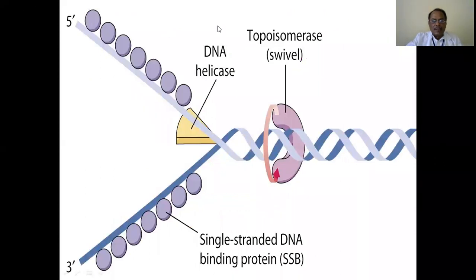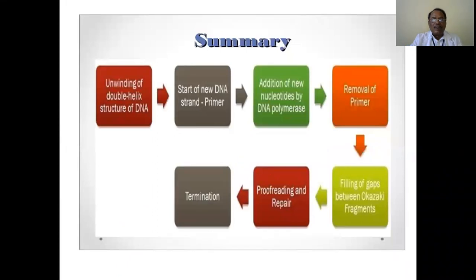This is again the topoisomerase, which unwinds it. So the summary is: unwinding of the double helical structure of DNA, start of a new DNA strand by primer, addition of new nucleotides by DNA polymerase.